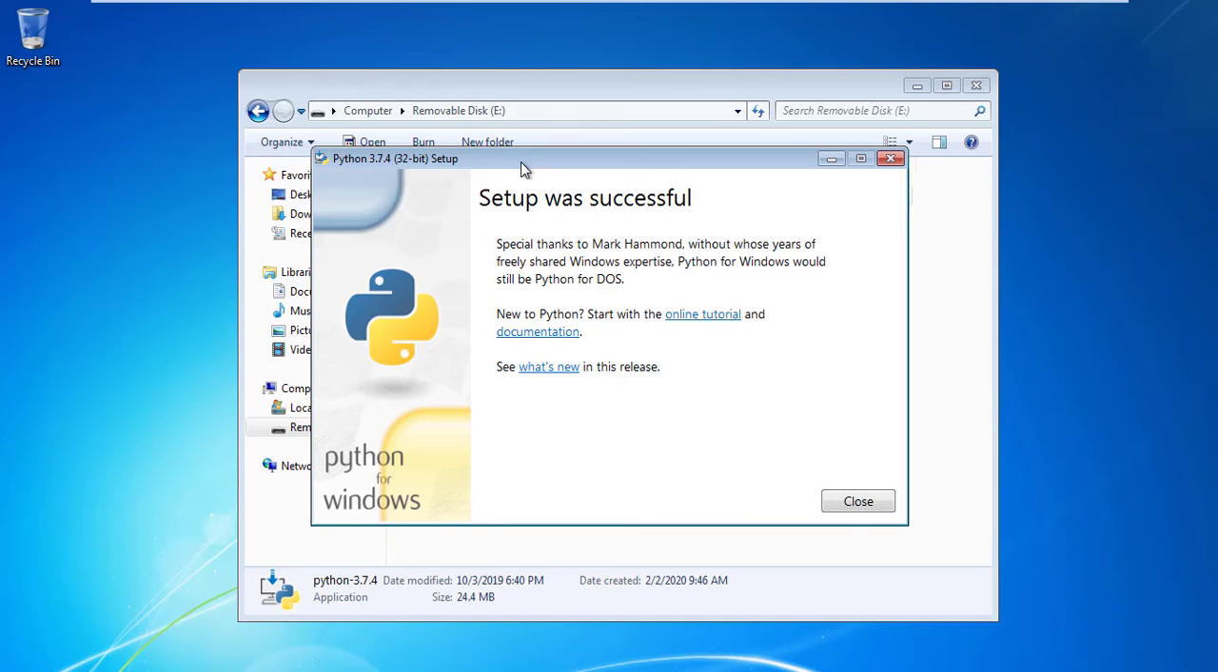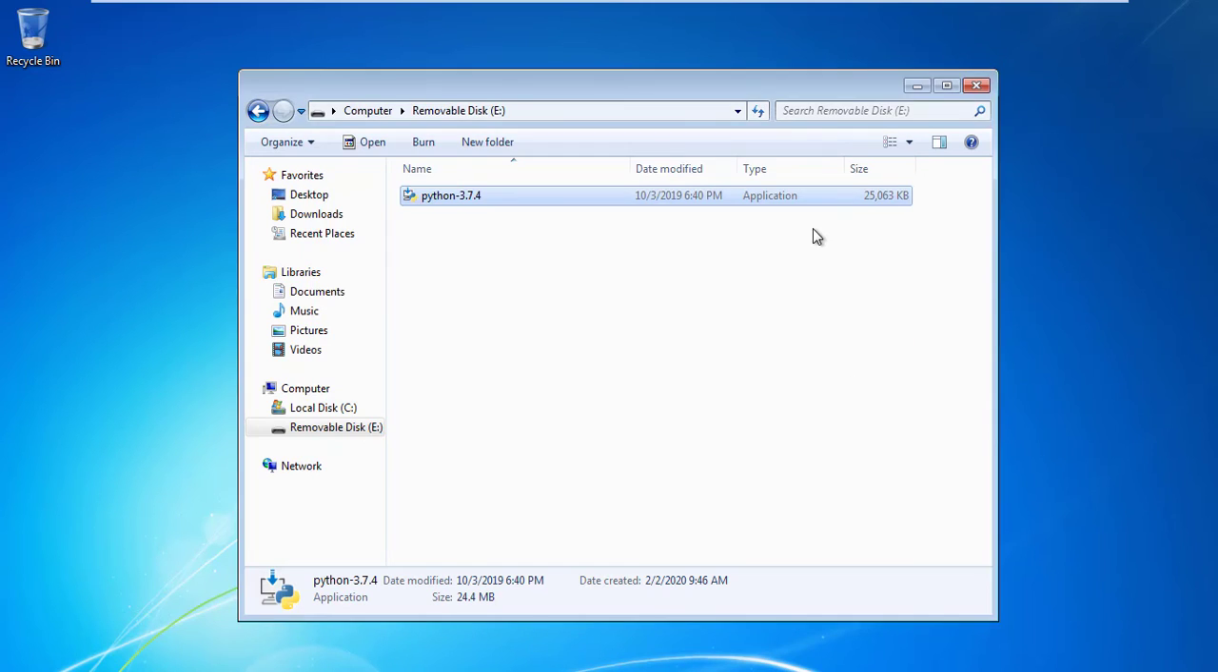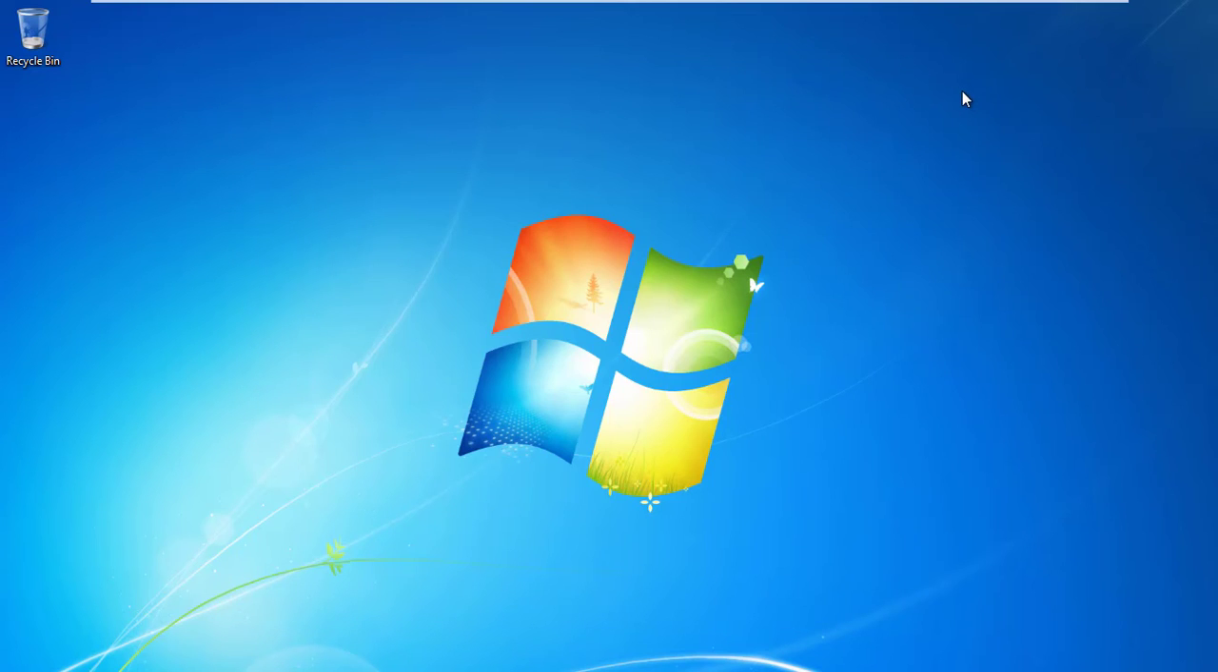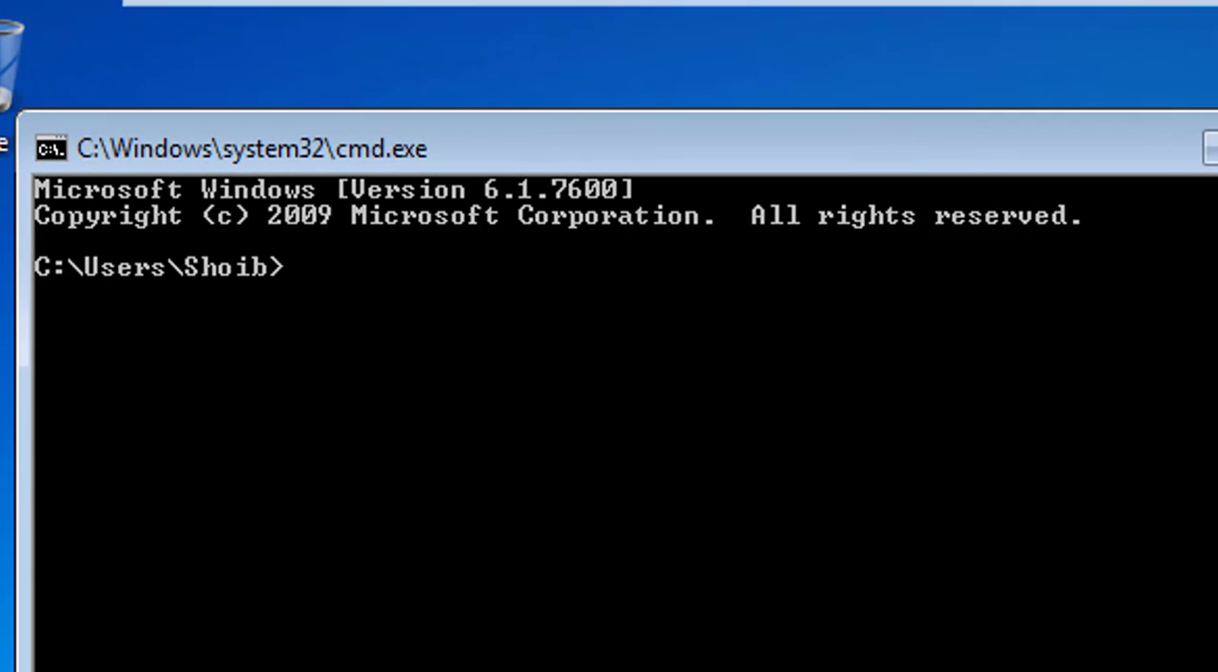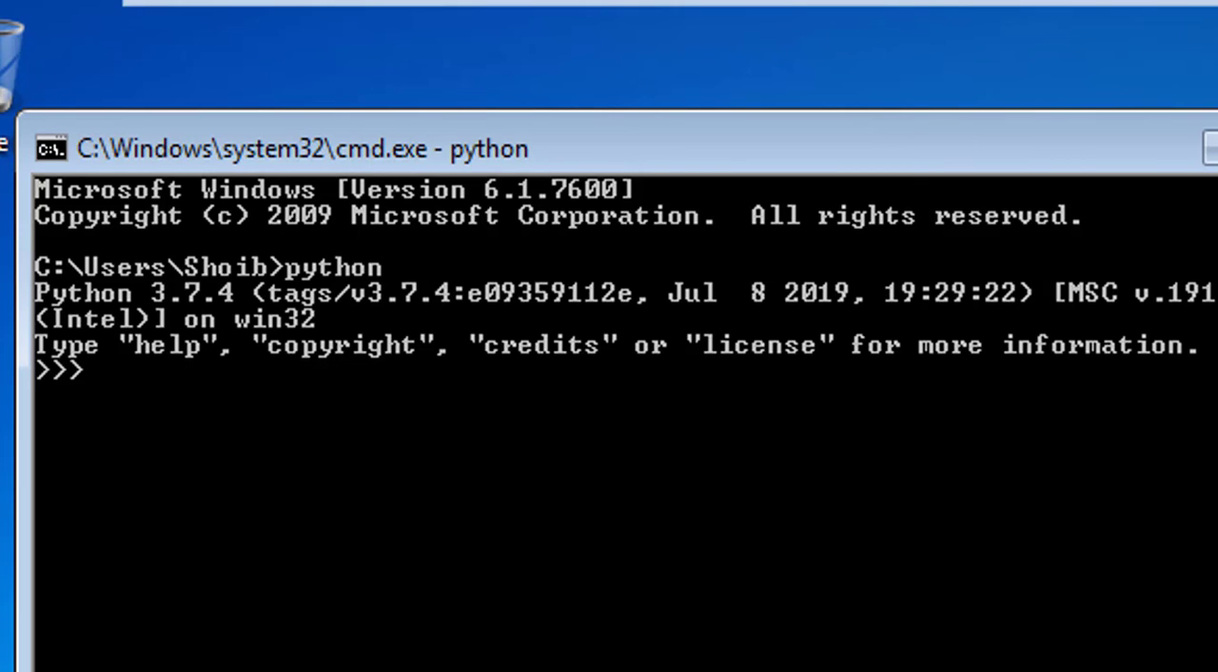Once you have done it, just close it, and to verify whether it is installed in your system properly or not, hit Windows plus R and write cmd. You'll get your command prompt. Just write python. If it is installed, it will open and start Python. Just click enter. So here we go. You have got Python installed. It says you have Python 3.7.4 installed in your system.